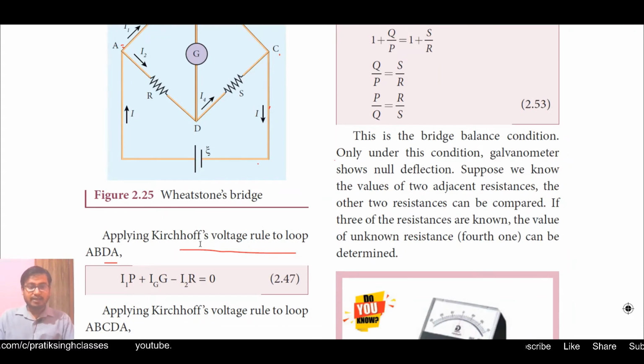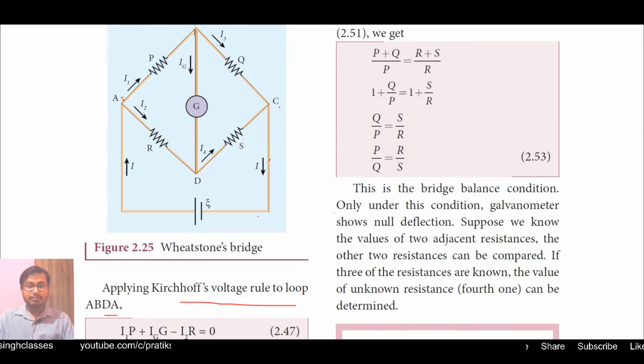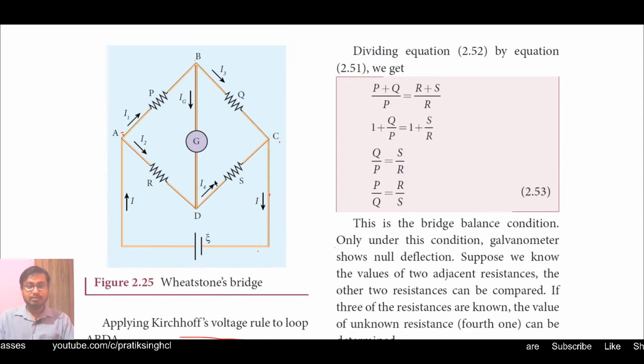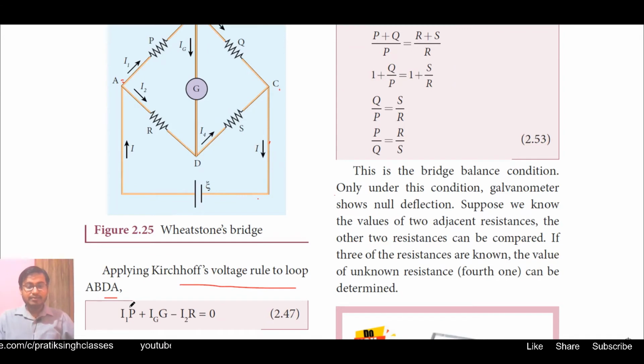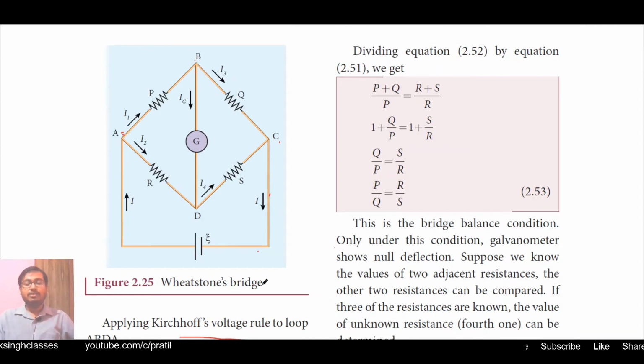Now applying Kirchhoff's voltage rule to the loop ABDA, as you can see on the screen, what we will have is I1P plus Ig into G minus I2R is equal to 0. We know V is equal to I into R, and if you have a lot of circuit elements, you add all the I into R, and it is equal to the total EMF of the circuit.